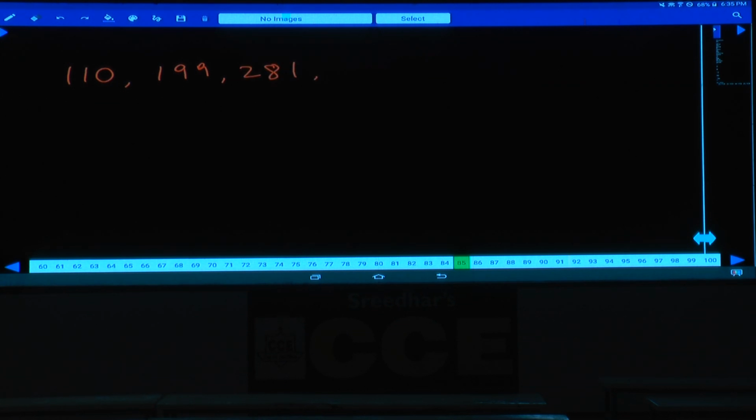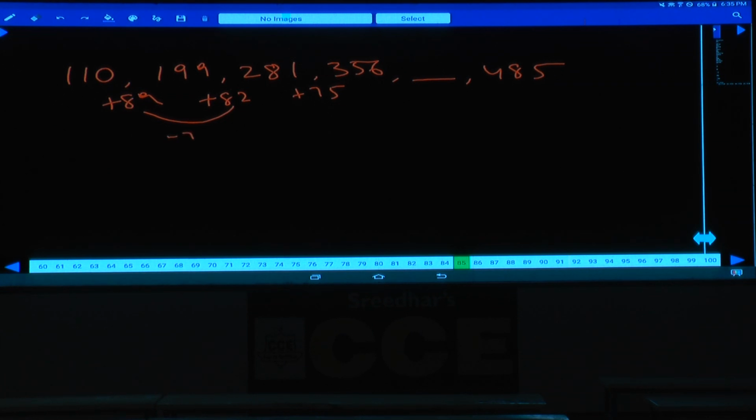Next will be 356. After this 356 and a blank followed by 485, right? Now these are the numbers. Then 110 and 199, what is the difference here? 89. 199 and 281, what is the difference here? 82. 82 is the difference. And what is the next difference here? 75 is the difference. Now 89 and 82, the difference between these two is so much?